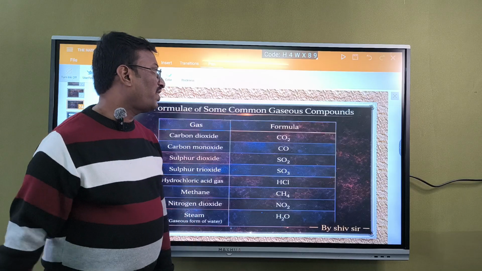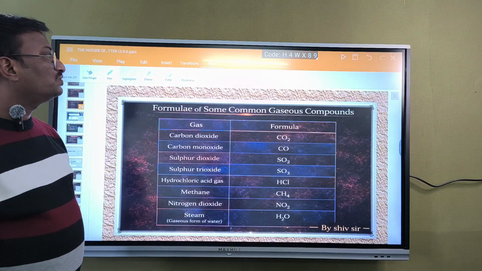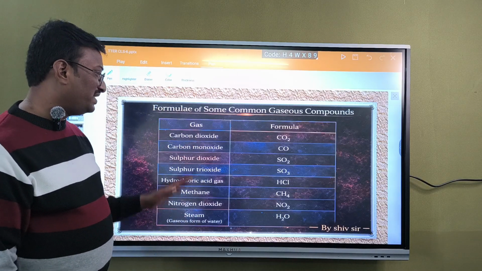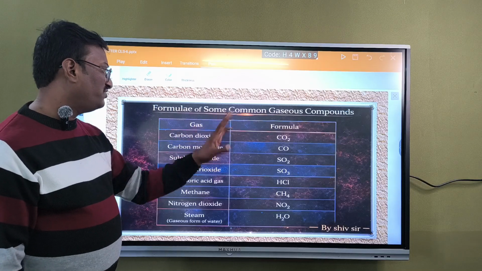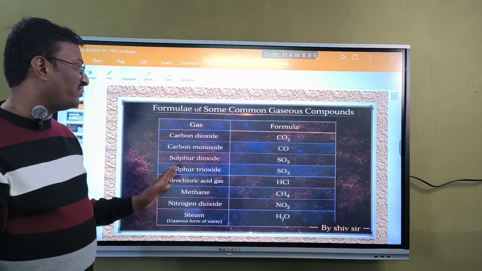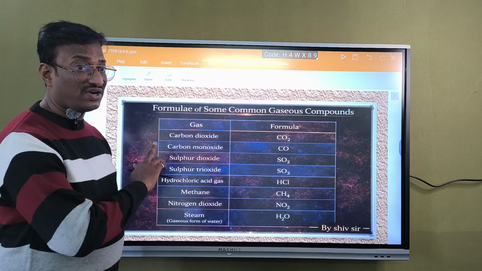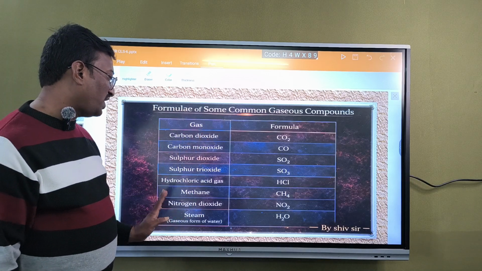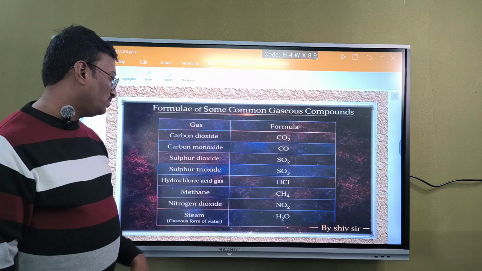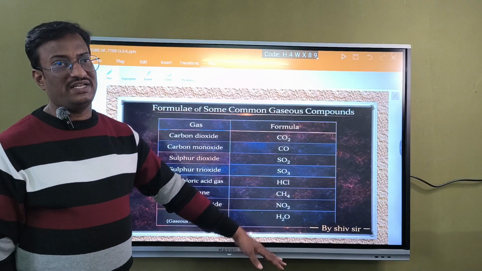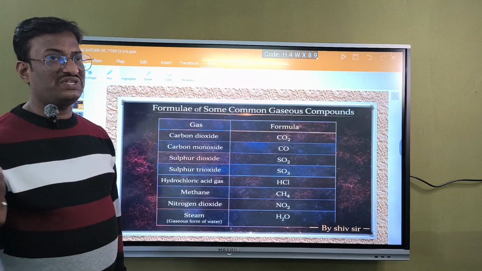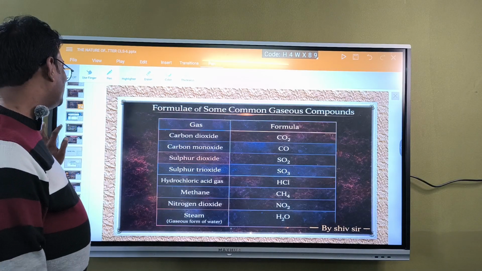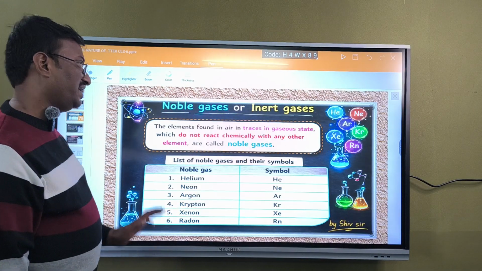Next there will be formulas of some gaseous compounds which will be in gaseous state. Carbon dioxide CO2, carbon monoxide CO, sulfur dioxide SO2, sulfur trioxide SO3, hydrochloric acid HCl, methane CH4, nitrogen dioxide NO2, steam, that is water H2O, will be in vapor state. These are all in gaseous state or vapor state.